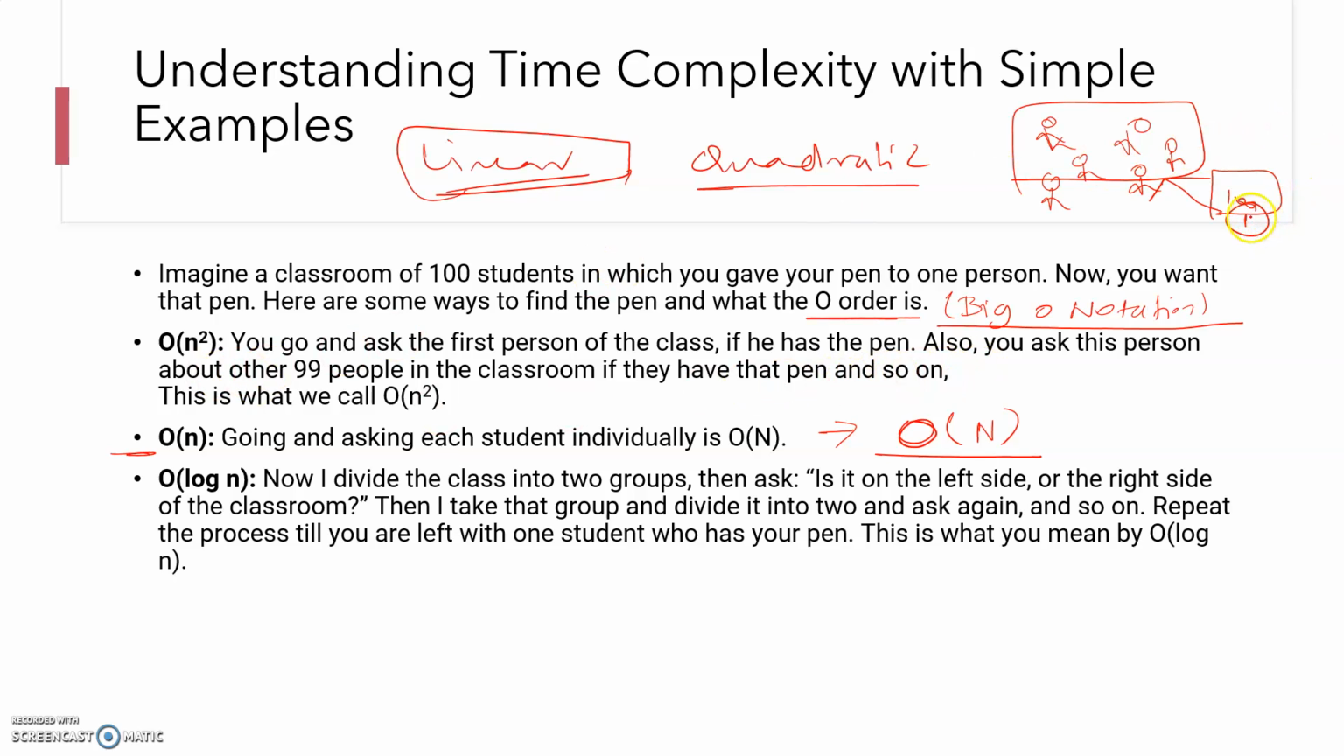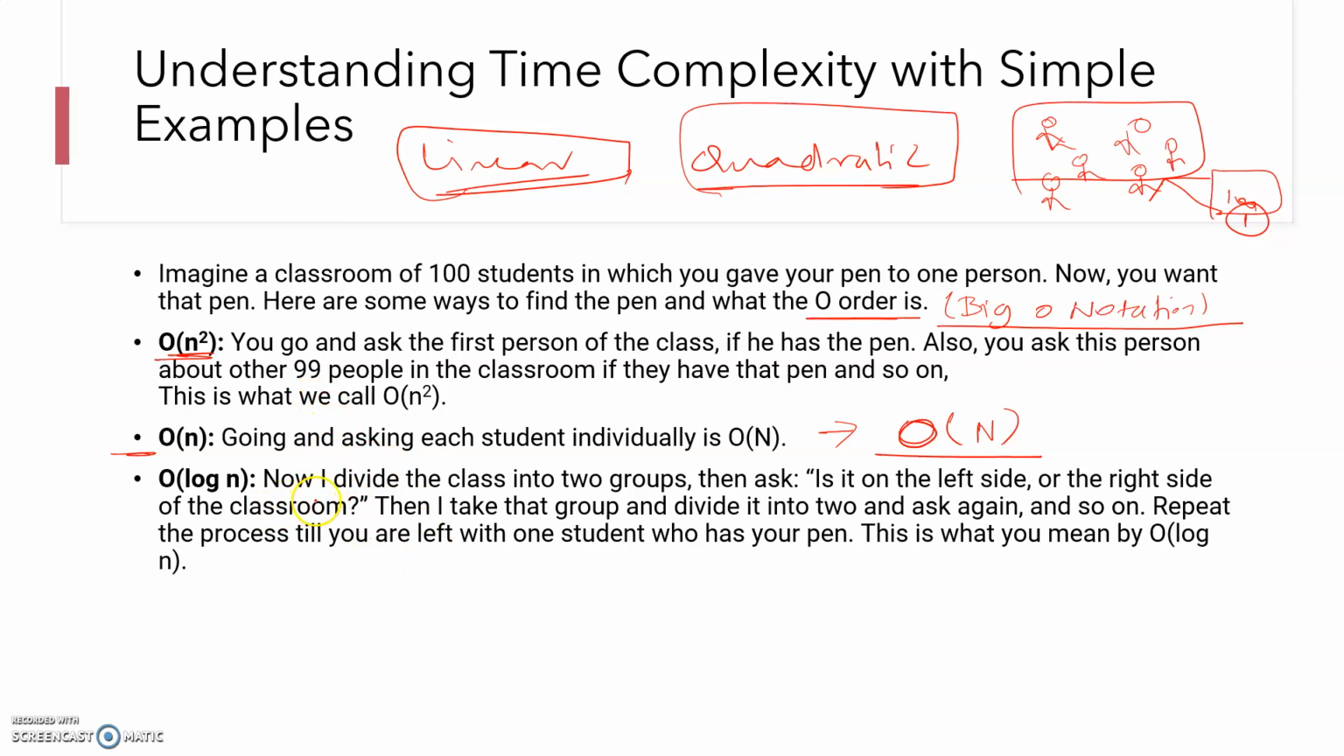Okay, what they are saying is if you are going and asking the first person whether he has a pen, and you are also asking about the other 99 people of the classroom whether they have a pen or not, it's just becoming double, in the sense quadratic, so that's what we call O of n square, right?